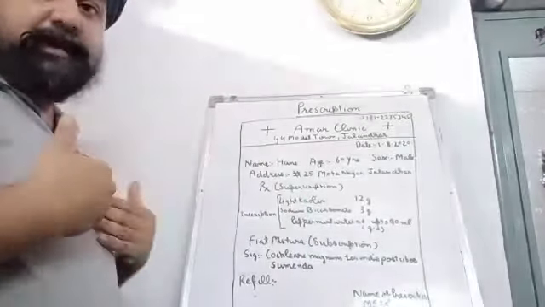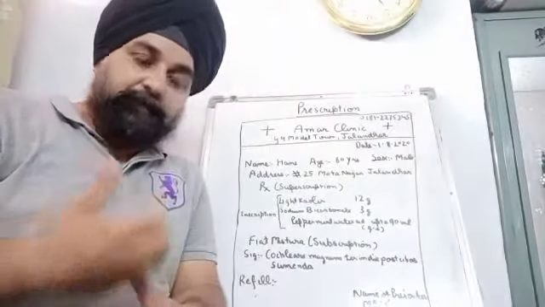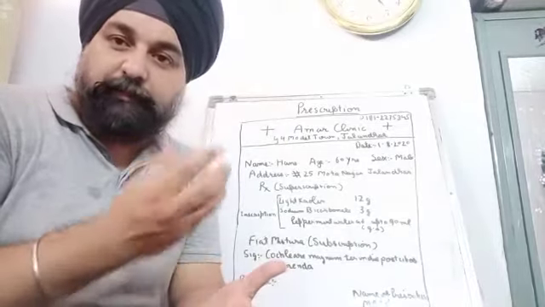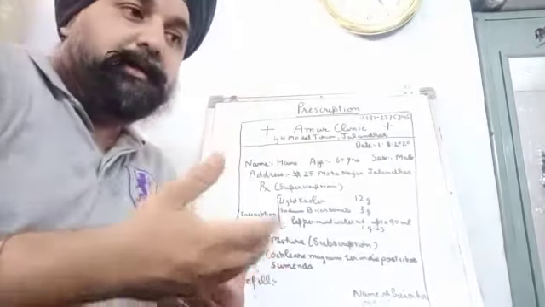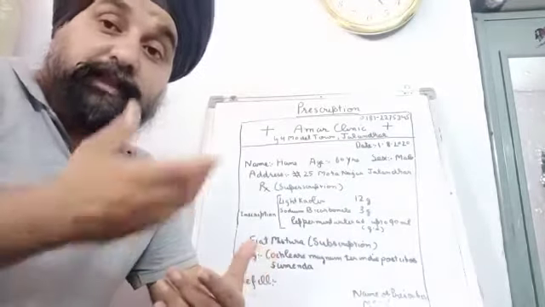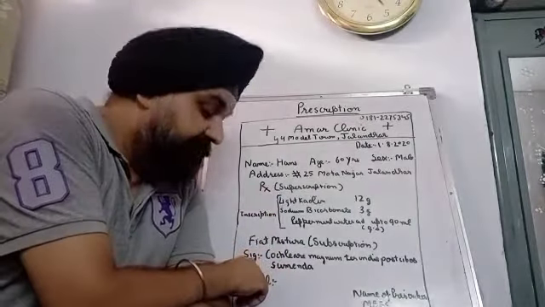These instructions need to be explained by the pharmacist. This can also be written on the label of the particular medicine. It needs to be explained as well as written there, so that the patient must remember.